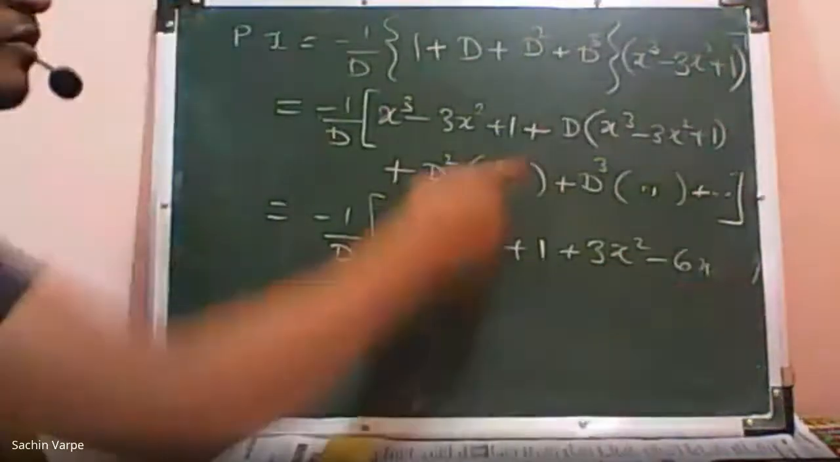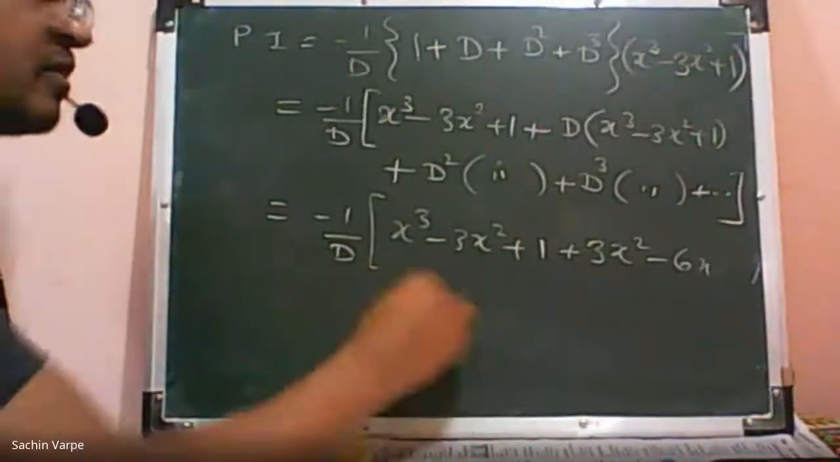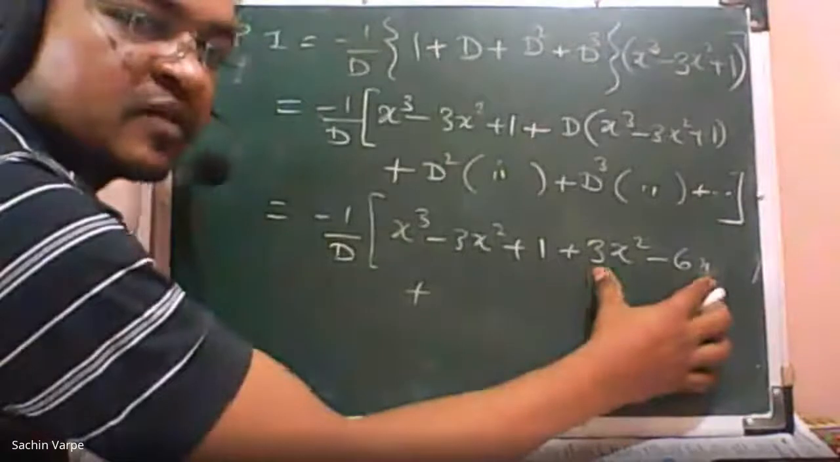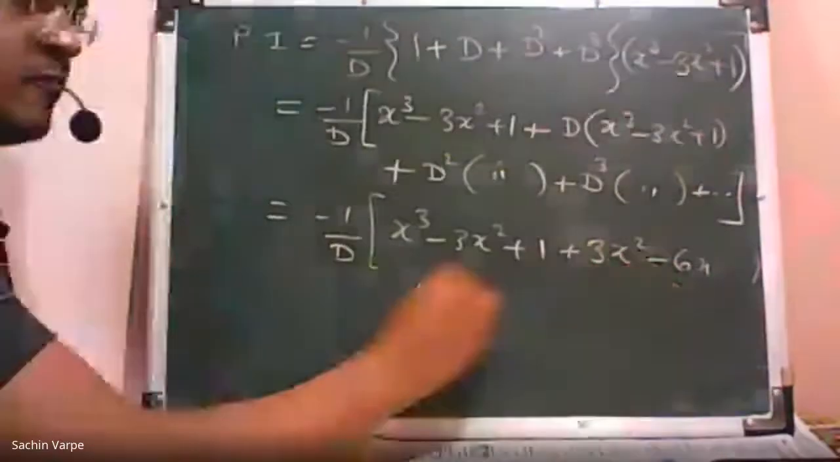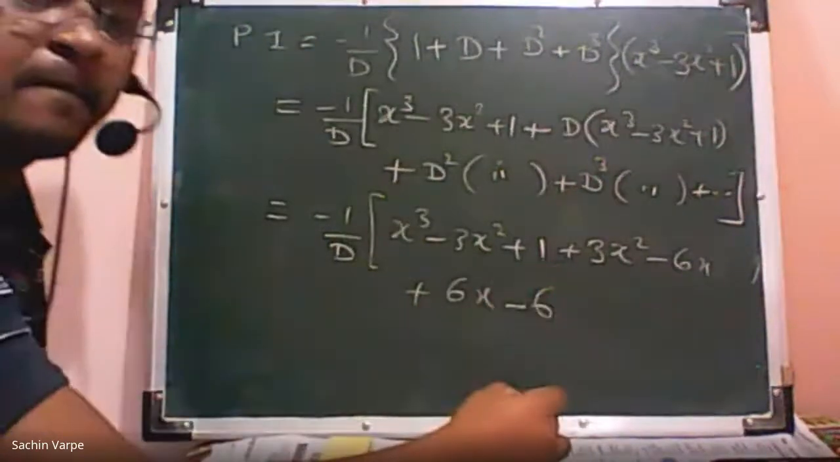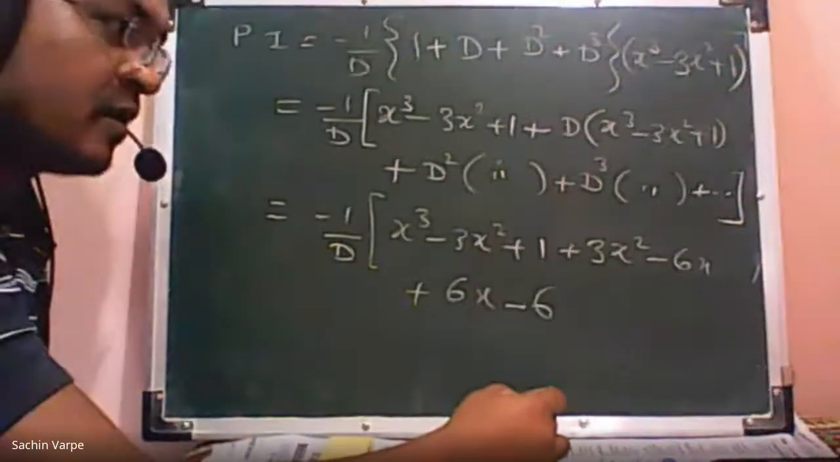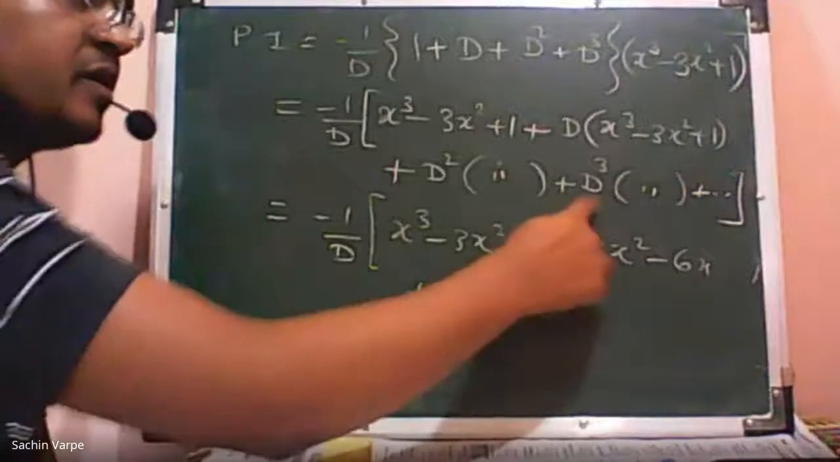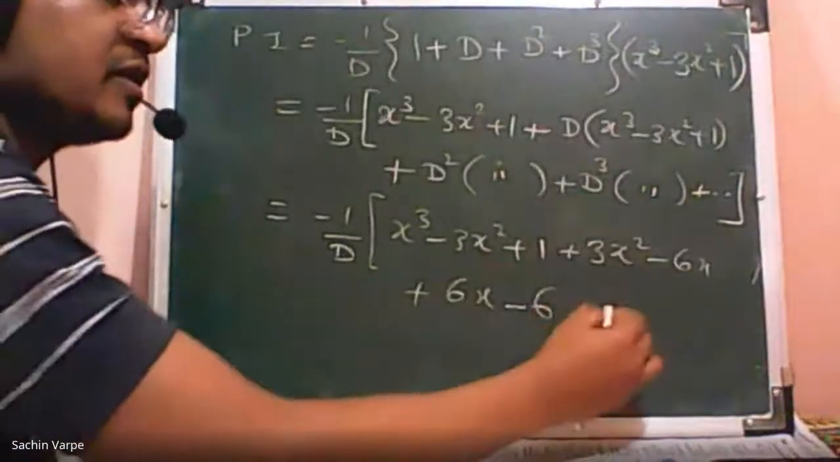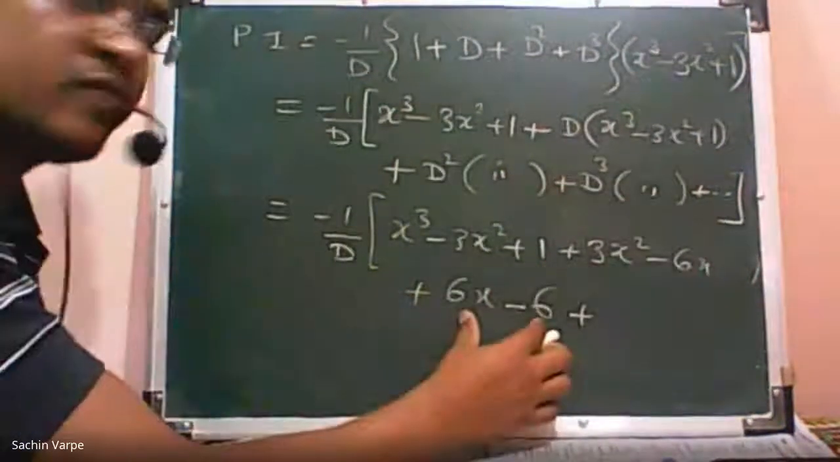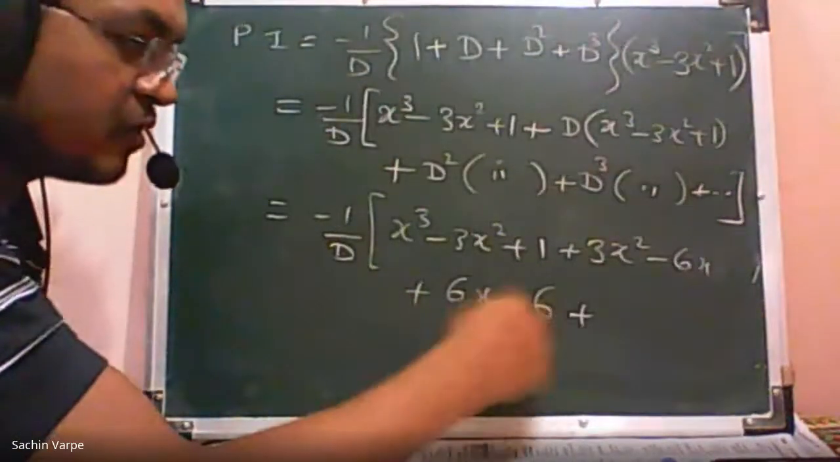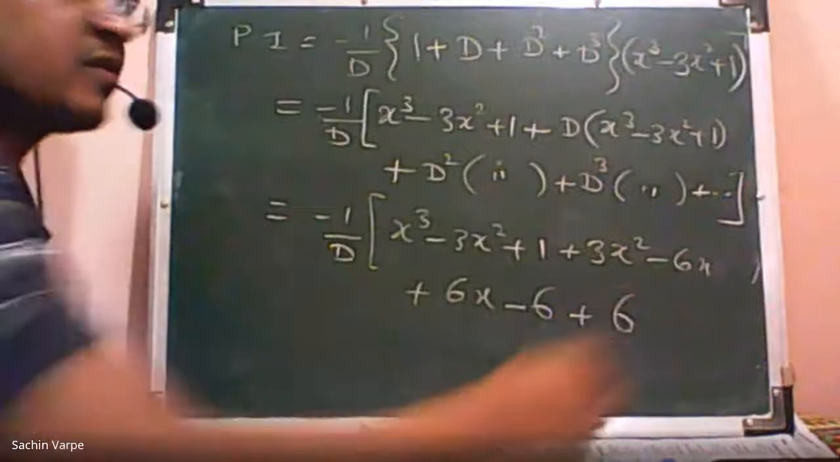What is D square of the same polynomial? D square means derivative of D. That is 6x minus 6. And plus D cube of this polynomial. D cube of the polynomial means D of this D square. So the derivative of 6x minus 6 is 6.